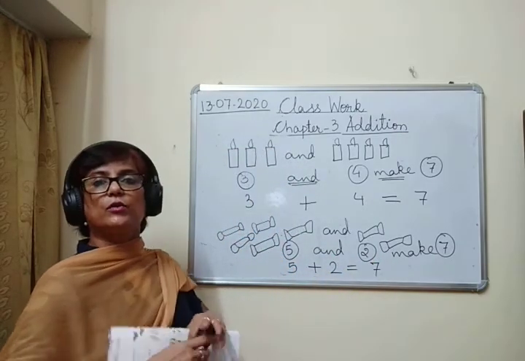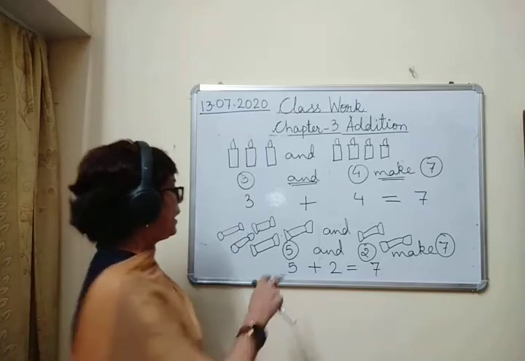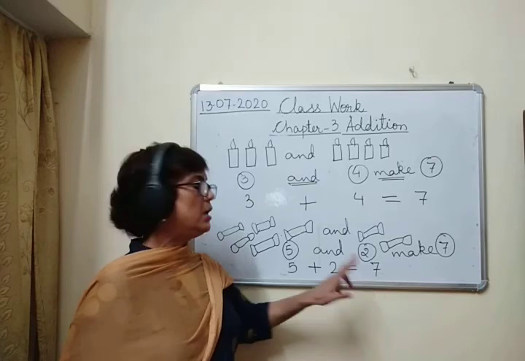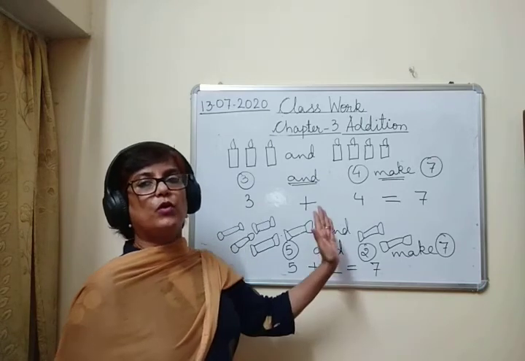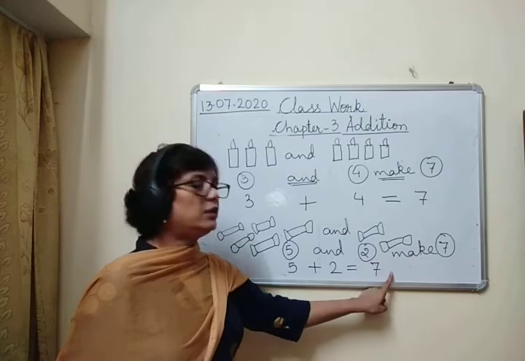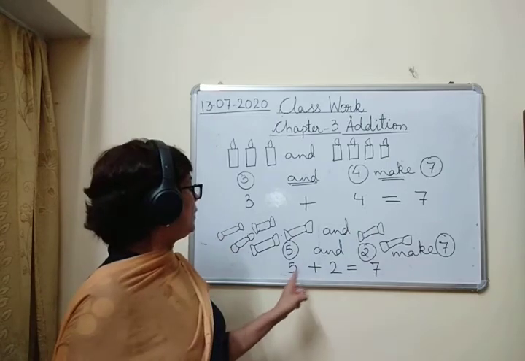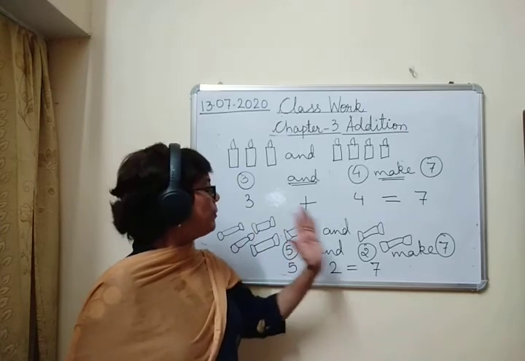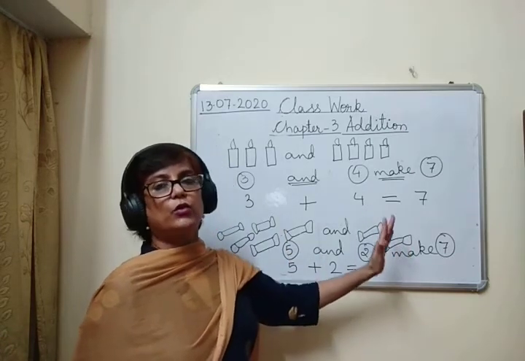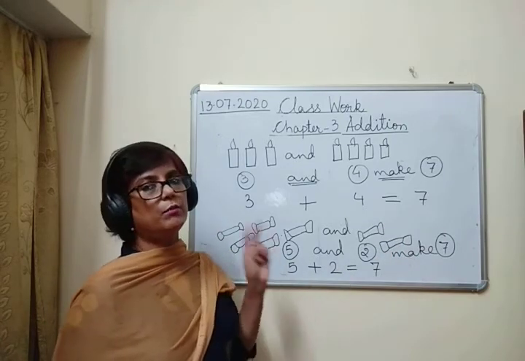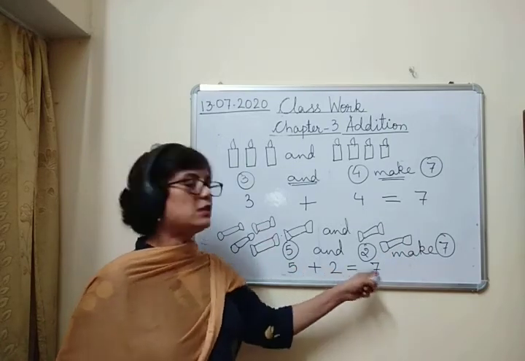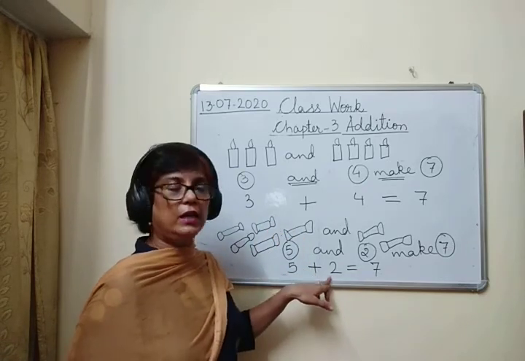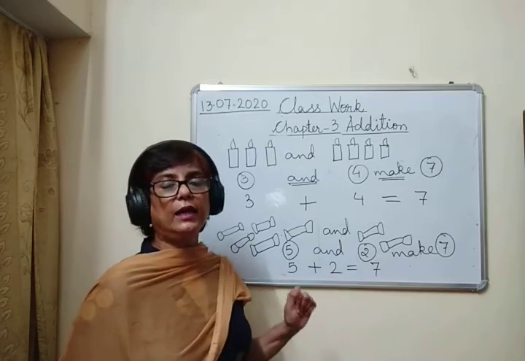Okay children? So that means when we add two numbers, we get the third number. ठीक है, जब हम two numbers को add करते हैं तो वो हमें third number मिलता है, and this third number is always bigger than the two numbers. जिन दो numbers को हम add करते हैं, जब हमें third number जो answer आता है वो third number इन two numbers से हमेशा बड़ा होगा. ठीक है, and the answer which we get is known as the sum. ये जब हम दो numbers को add करते हैं तो आंसर जो आता है उसको कहते हैं sum.